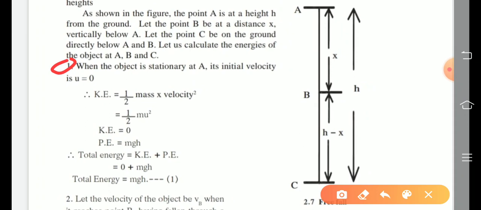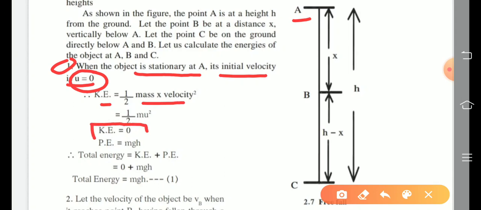First point. When the object is stationary at point A, its initial velocity u is 0. So kinetic energy is equal to, we know the formula, half into mass into velocity square, so half m u square. But u is what? Your initial velocity u is 0. So substituting 0, we are getting the answer. So what is the kinetic energy? 0.